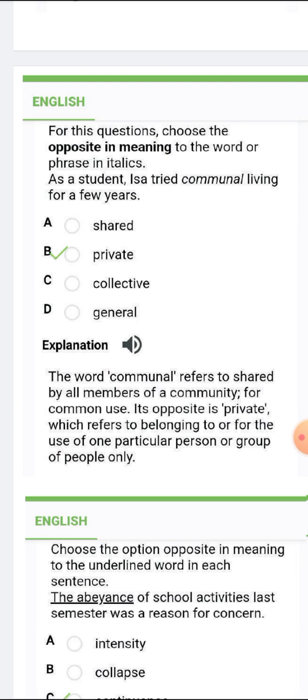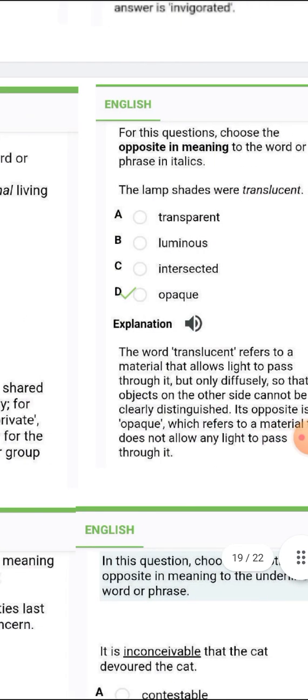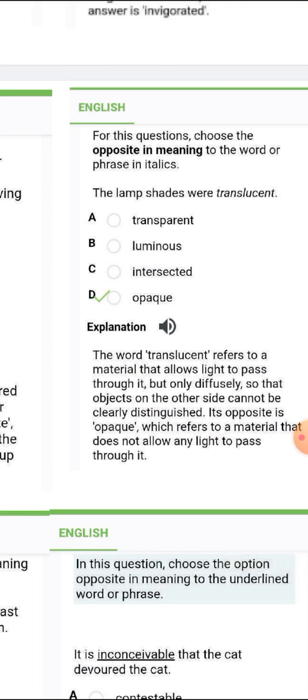The word communal refers to shared by all members of a community for common use. Its opposite is private, which refers to belonging to one particular person or group of people. All right, so now let's go to the next one.